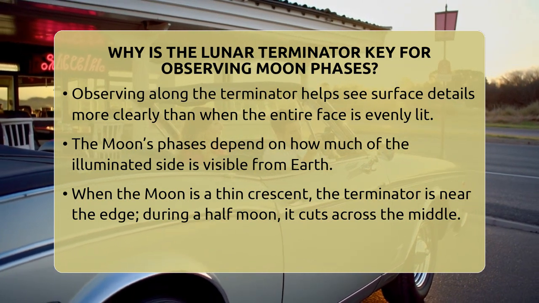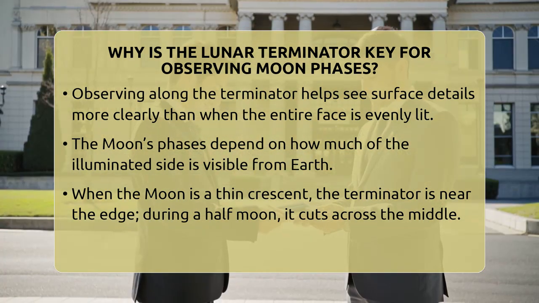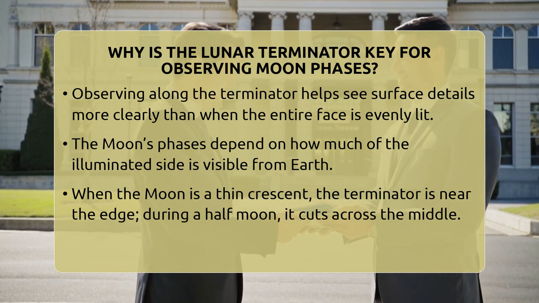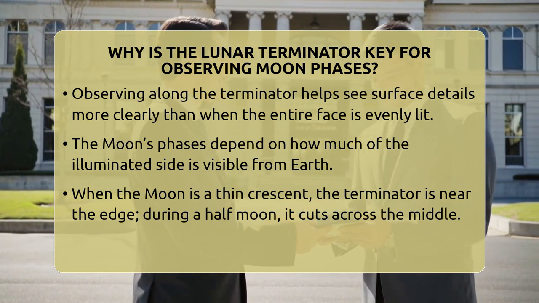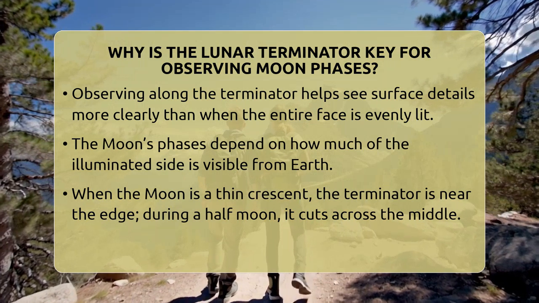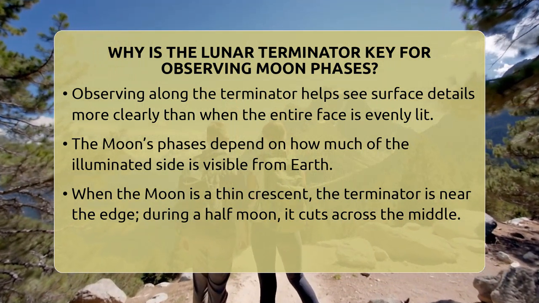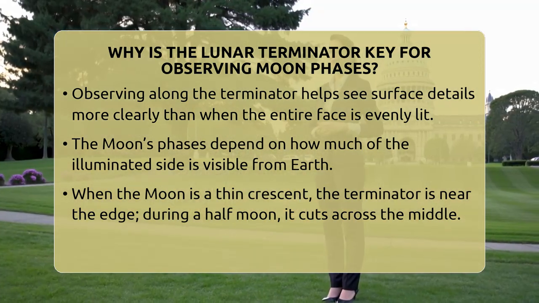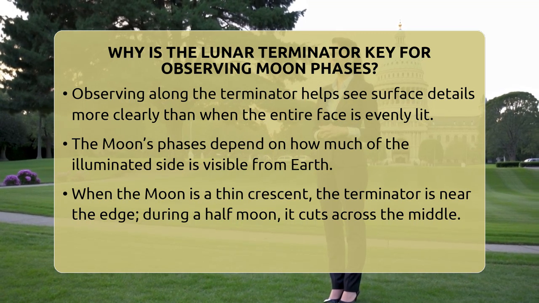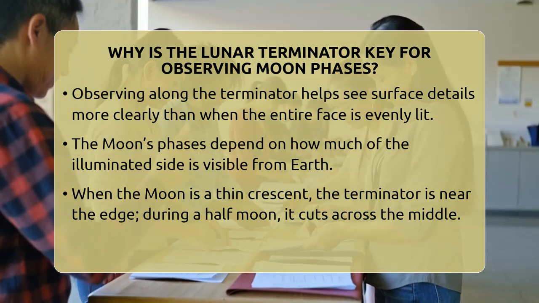When the moon is a thin crescent, the terminator is near the edge, revealing just a small sliver of light. When it's a half moon, the terminator cuts straight across the middle. During a full moon, the entire face is lit up, and the terminator is no longer visible from our perspective.